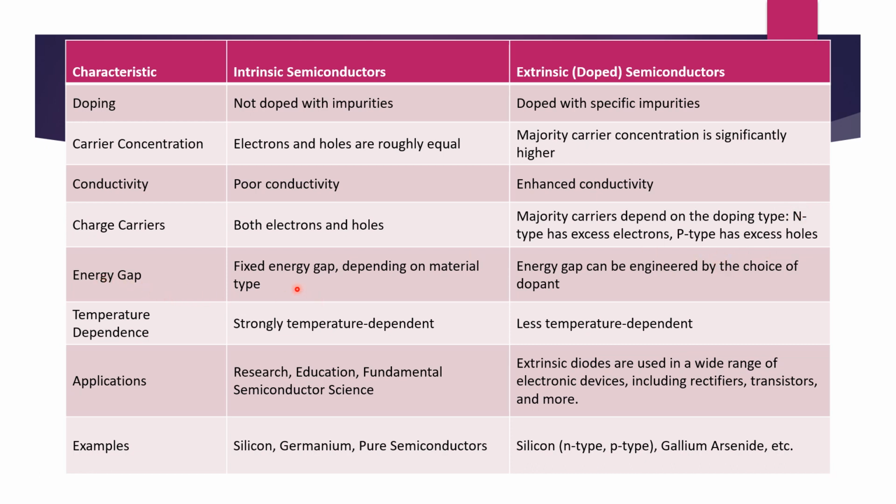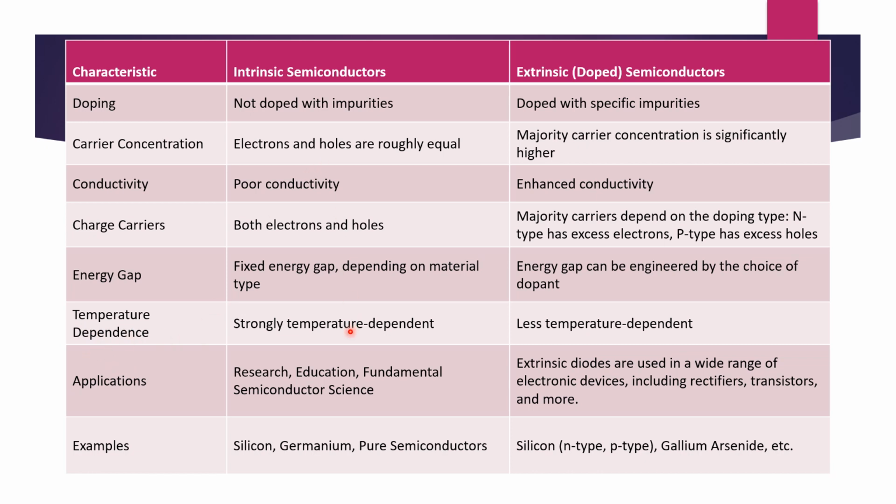Energy gap: fixed energy gap depending on the material type. We have studied this energy gap, right? And in extrinsic, this energy gap can be engineered by the choice of dopant. Okay, this is a very nice thing. Temperature dependence: strongly temperature dependent in intrinsic. Why? Because of thermal energy.